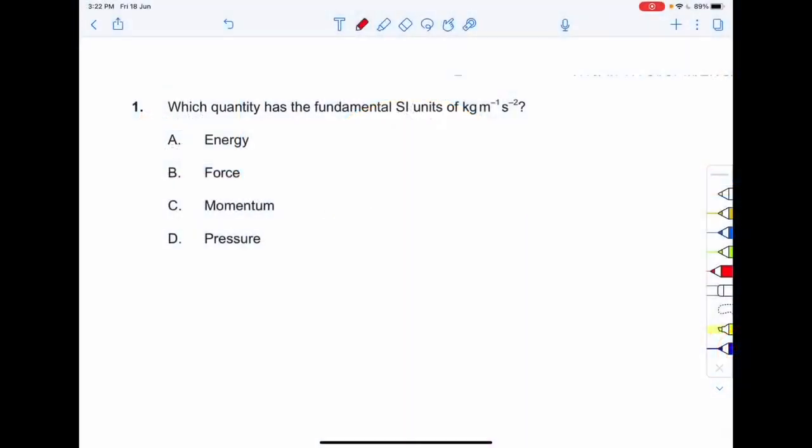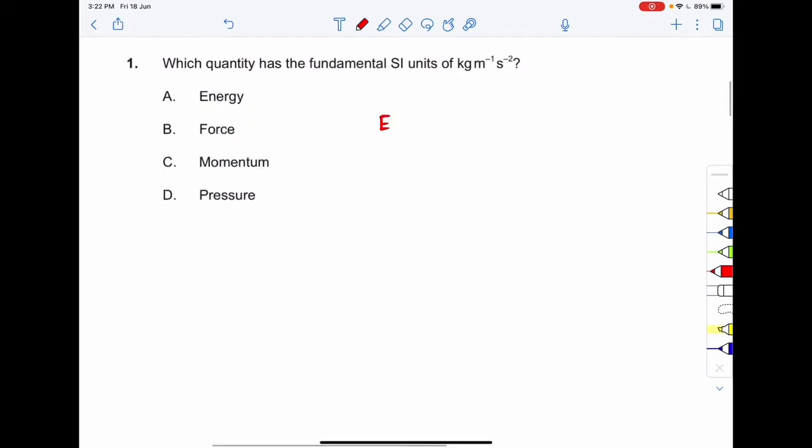So proceeding on to the first question, which quantity has the fundamental SI units of kg m^-1 s^-2? That means energy. If I take any form of energy, say gravitational potential energy, which is equal to mgh. What is the unit of m? The unit is kg. What is the unit of g, acceleration due to gravity? It is m s^-2. And the unit of h is meter. So the total unit will be kg m^2 s^-2.